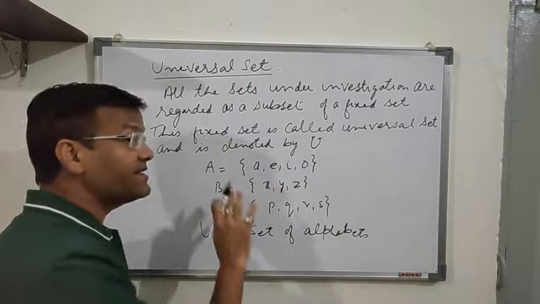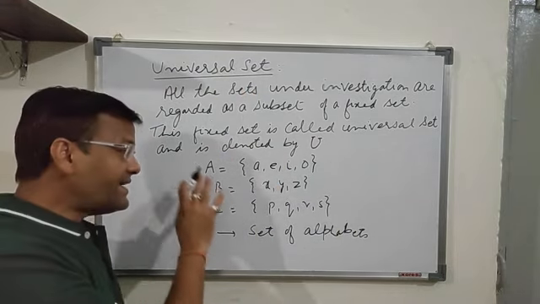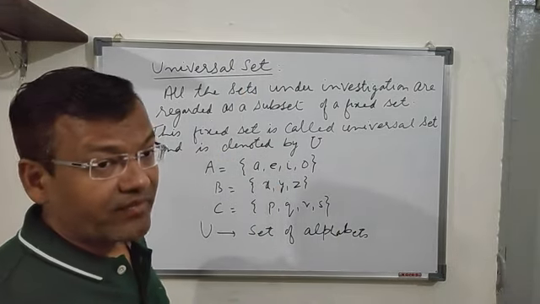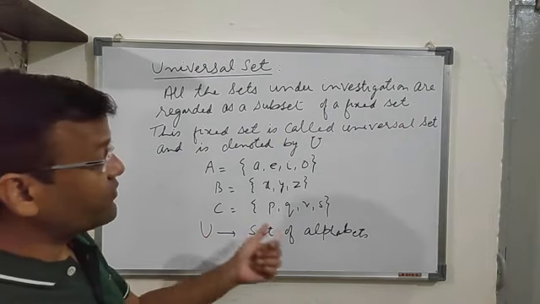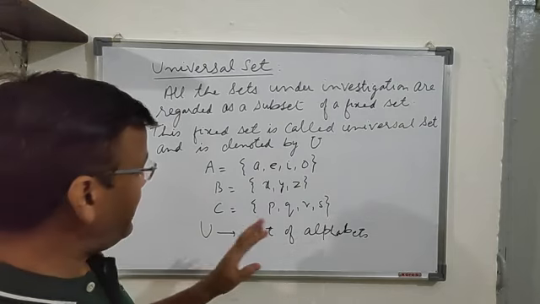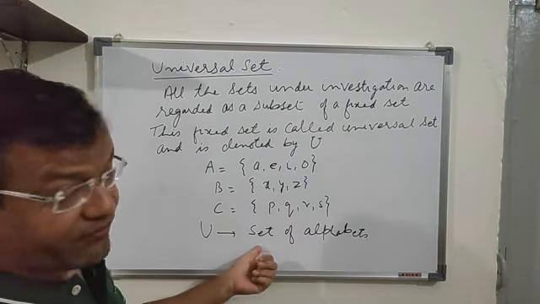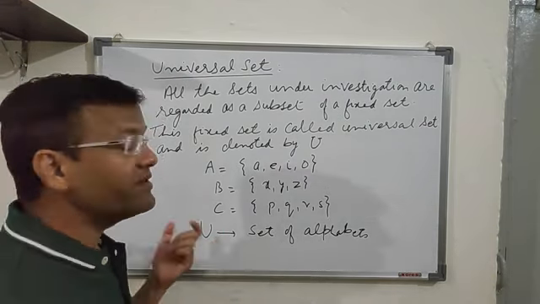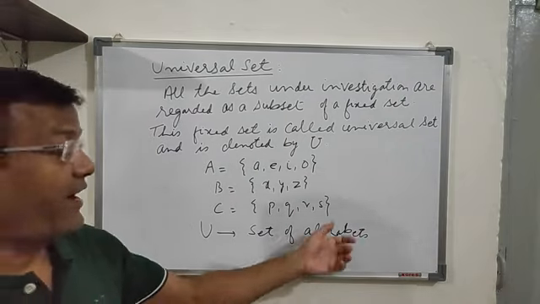As the definition says, all these sets which we are discussing are subsets of the set of alphabets. Any other such set you take will also be a subset of the set of alphabets. So for this case, the universal set is the set of alphabets.